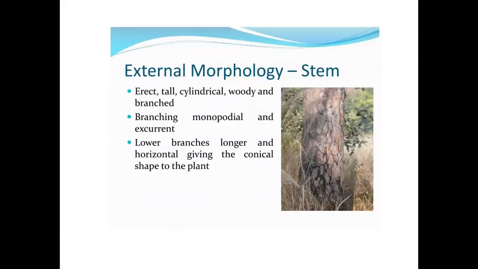External morphology of stem. Erect, tall, cylindrical, woody and branched. Branching is monopodial and excurrent. Lower branches are long and horizontal, giving the conical shape to the plant.